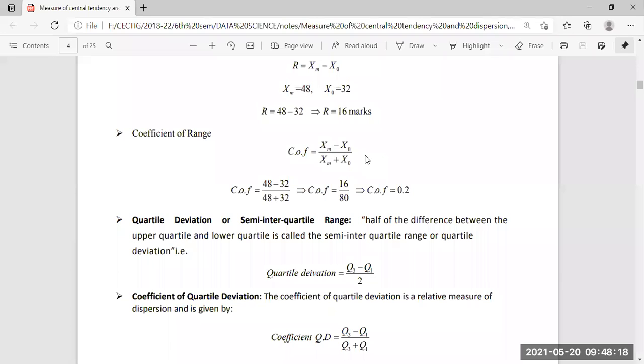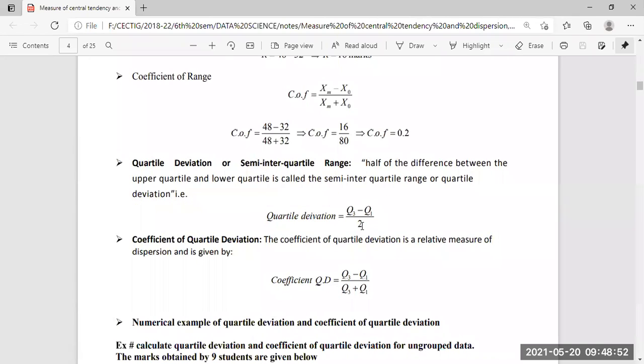So the formula is that quartile deviation is Q largest minus Q minimum, half of the difference between the upper quartile and lower quartile, divided by 2. And the coefficient goes the same: the difference between the upper quartile and the lower quartile divided by the addition of the upper quartile and the lower quartile. The coefficient of quartile deviation is a relative measure of dispersion.